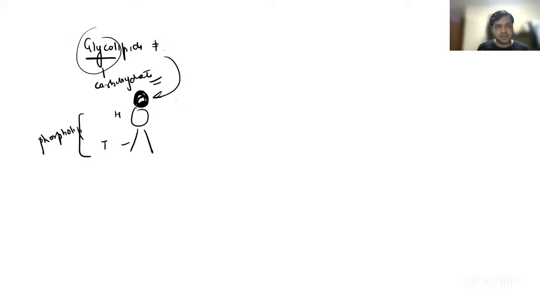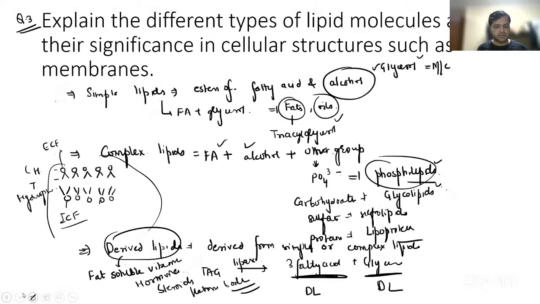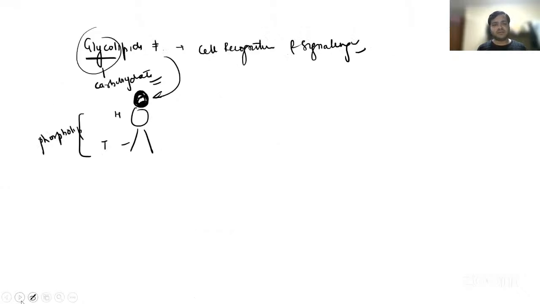So what is the function of these glycolipids? They help in cell recognition and signaling, right? So that is what you can remember. Okay. So that was regarding the different types of lipids, and their structure and role in the cell membrane.